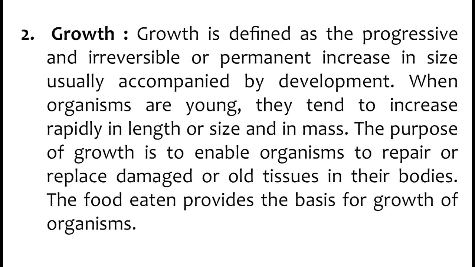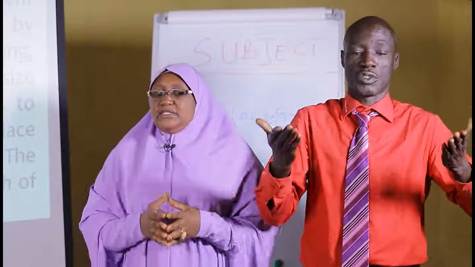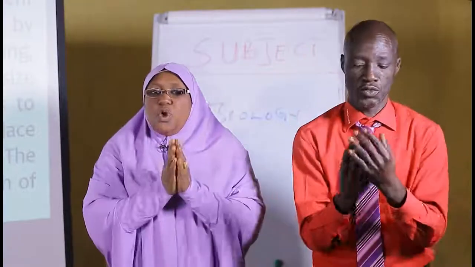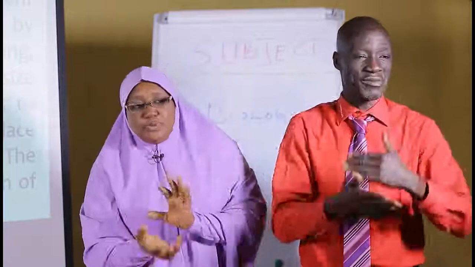Then the next characteristic is growth. Growth is the ability of a living organism to permanently increase in size and maybe in weight. You students know that when you were born, you were very small.